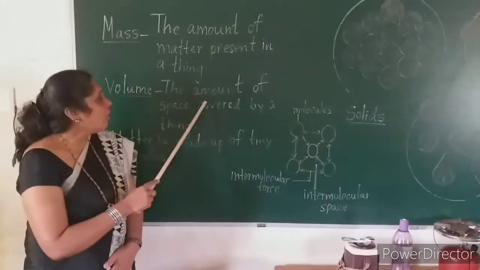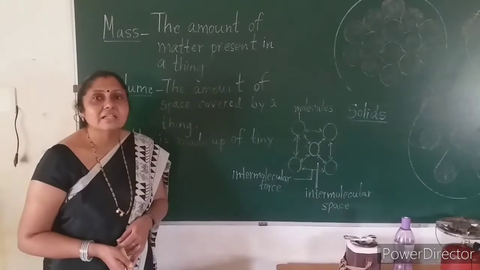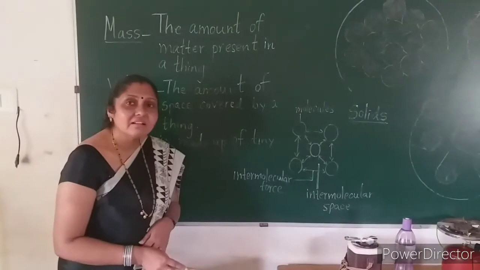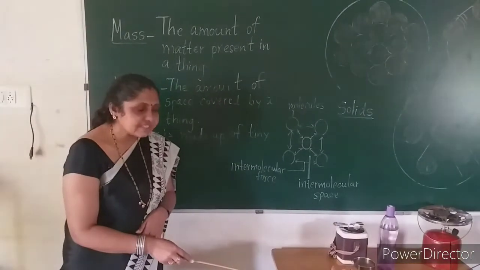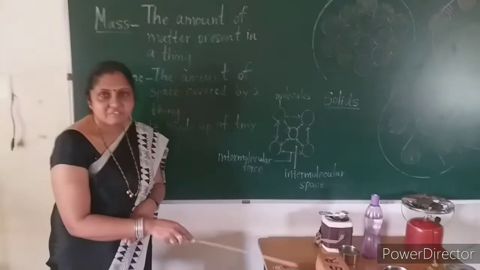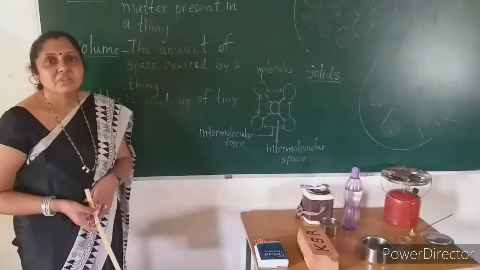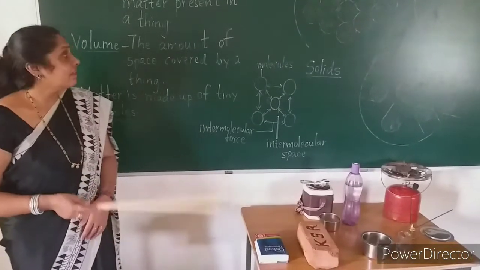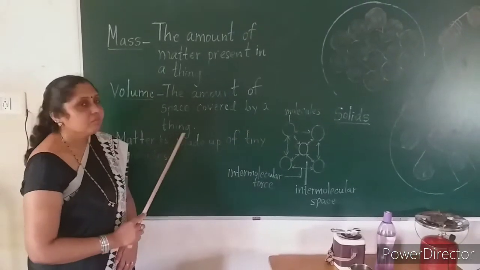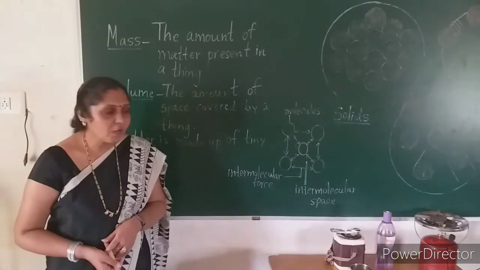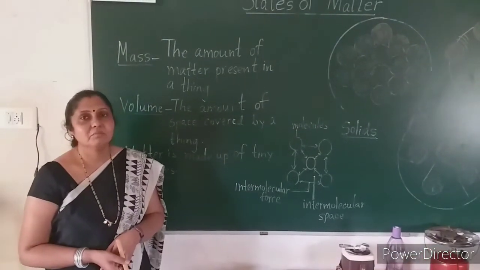The amount of space covered by a thing is called the volume of that thing.